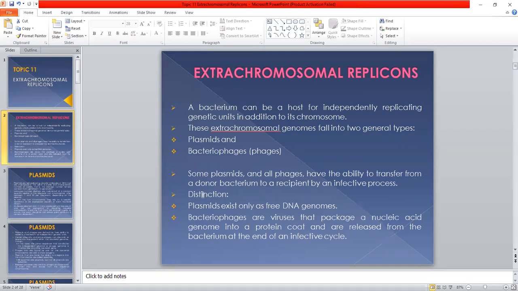The distinction is that plasmids exist only as free DNA genomes, whereas the bacteriophages are viruses that package a duplicated genome into a protein coat and are released from the bacterium at the end of an infective cycle. So the bacteriophages have the outer covering in the form of proteins, but the plasmids exist only as free DNA genomes. This is the distinction between the plasmids and the bacteriophages.